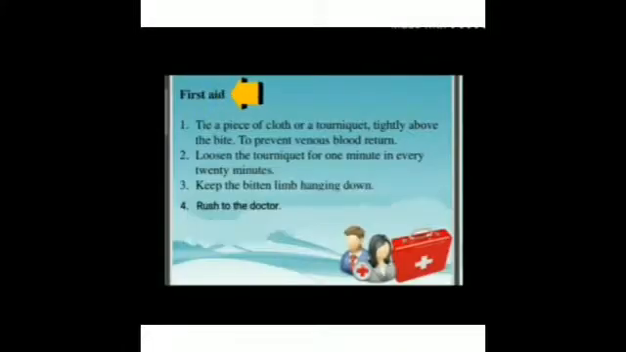What first aid can be given to a person bitten by a snake? So, let us go through it. For this, first you have to make the victim calm. Then tie a piece of tourniquet above the bite to prevent the return of venous blood. Venous means the blood flowing in veins. Loosen the tourniquet for 1 minute in every 20 minutes. Keep the limb hanging down. Rush to the doctor. Antivenom can be given depending upon the condition.